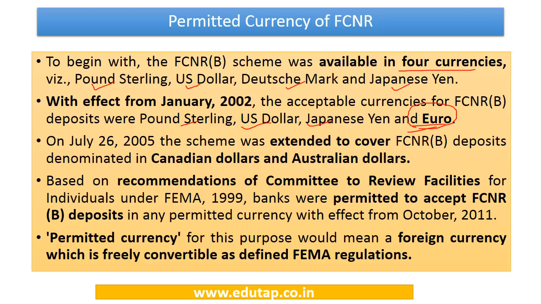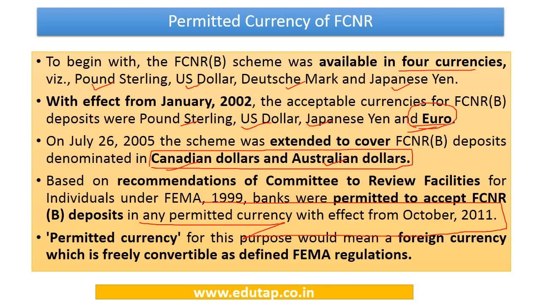Now on July 26, 2005, the scheme was extended to cover the deposits denominated in Canadian dollars and Australian dollars. So now these two currencies were also covered. Further, based on the recommendations of a committee which was constituted to review the facilities for individuals under the Foreign Exchange Management Act of 1999, the banks were permitted to accept FCNR-B deposits in any permitted currency with effect from October 2011.